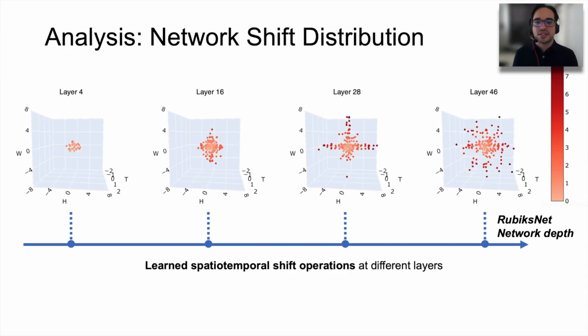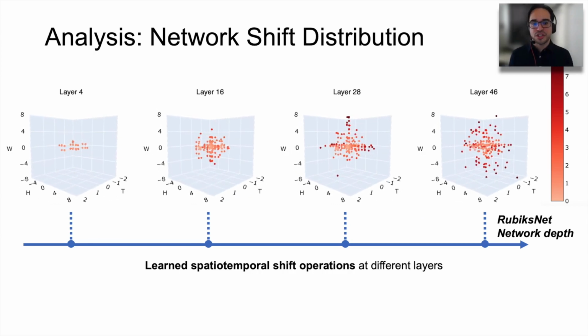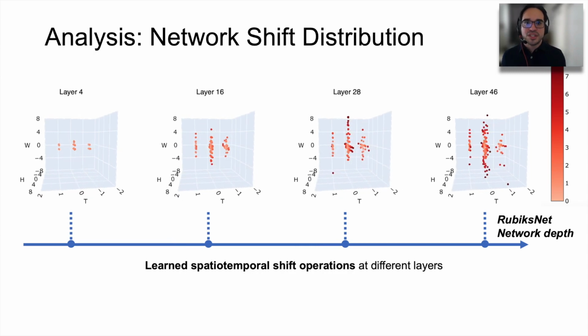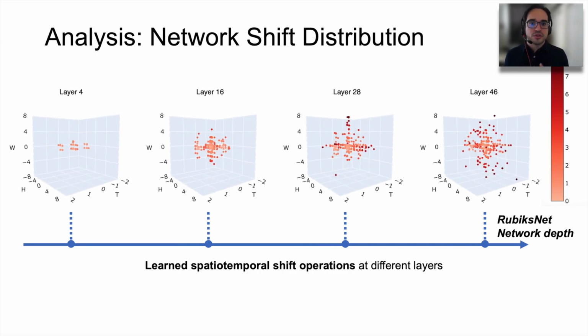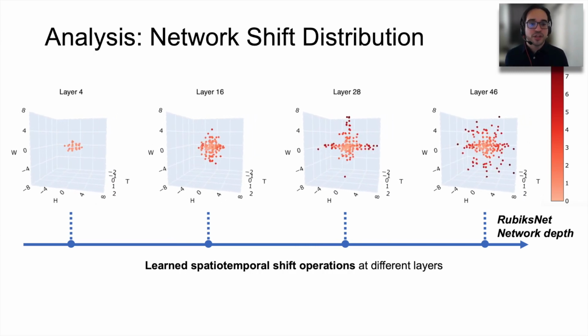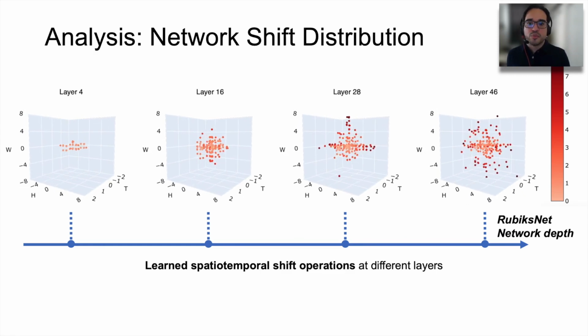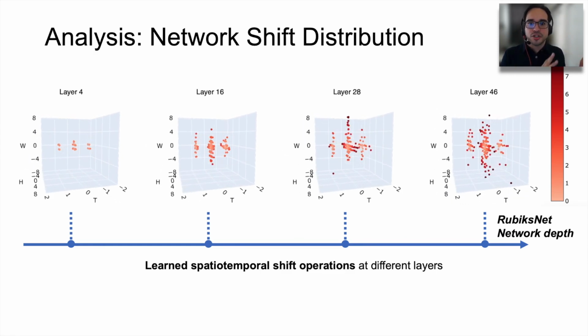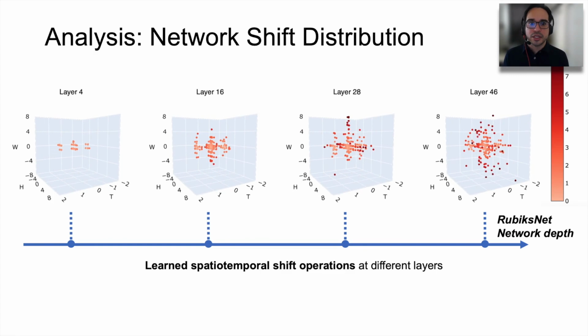We also visualize the learned spatial-temporal shift operations at different layers. We see that RubiksNet learns to have a conservative shift early in the layers, while progressively capturing larger and larger receptive fields deeper in the network.